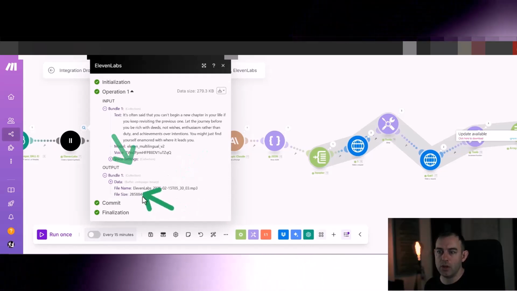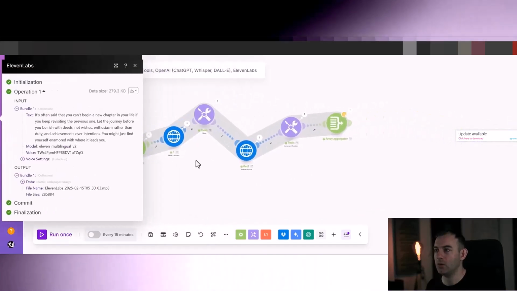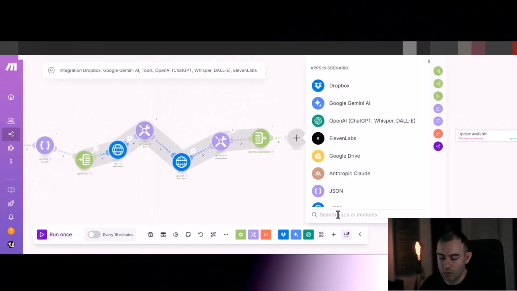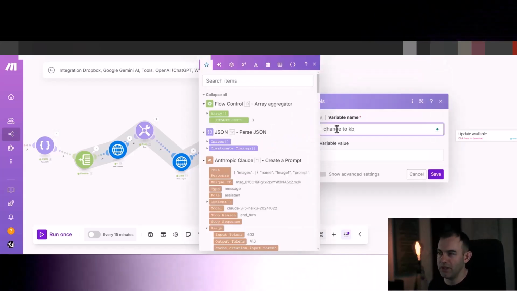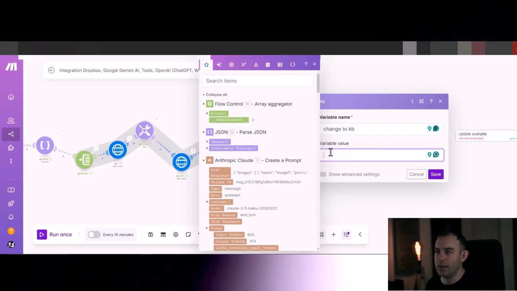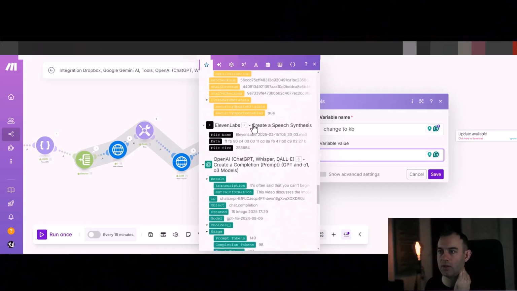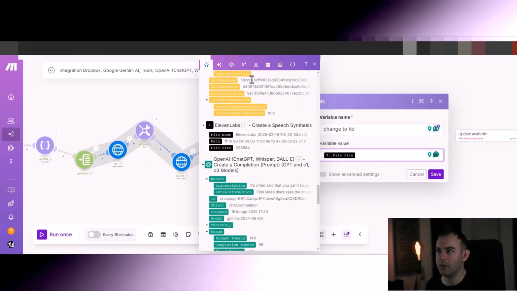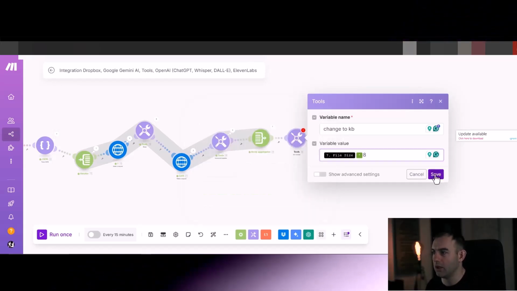That's really good. So we're going to take this file size, and we know for a fact that this MP3 is 128 kilobits per second. Because I'm a music producer by trade, I know how to work this out. What we're going to do is set a variable, and we're going to call it change to kilobits, or kilobytes, I can't remember. The variable value is going to be the size of the MP3 from the ElevenLabs outputs, and we're going to multiply it by 8. So that turns bytes to bits, or kilobytes to kilobits, I can't remember which, but anyway, it's going to work.